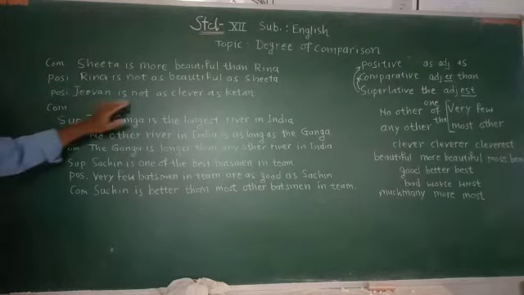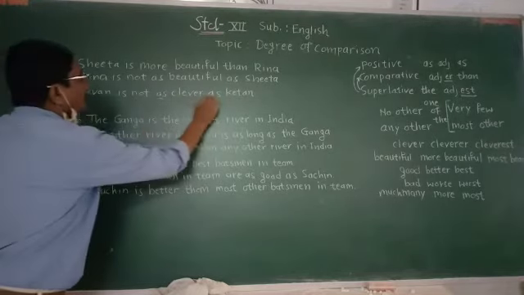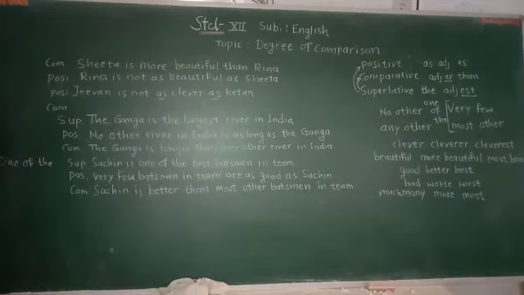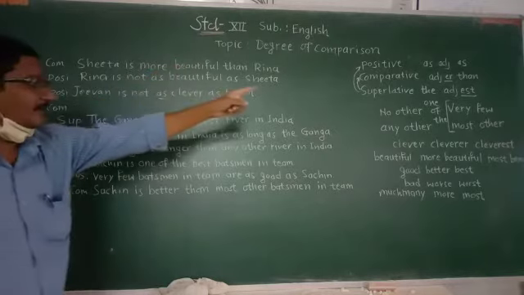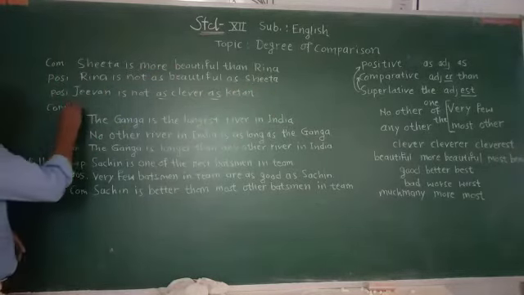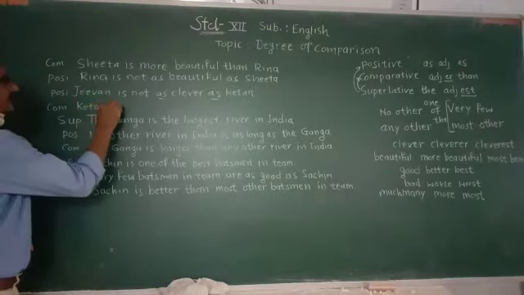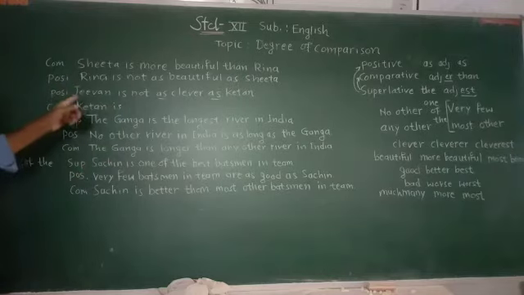Now, Jeevan is not as clever as Ketan. It is a positive degree. Now we can change it into comparative degree. What will be the comparative degree? We have to apply er and than in this sentence. What will the sentence be then?